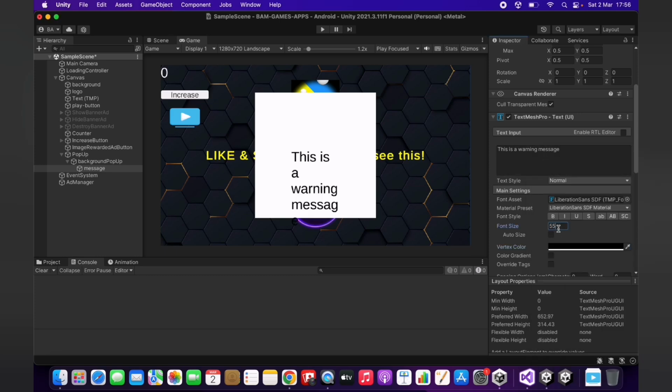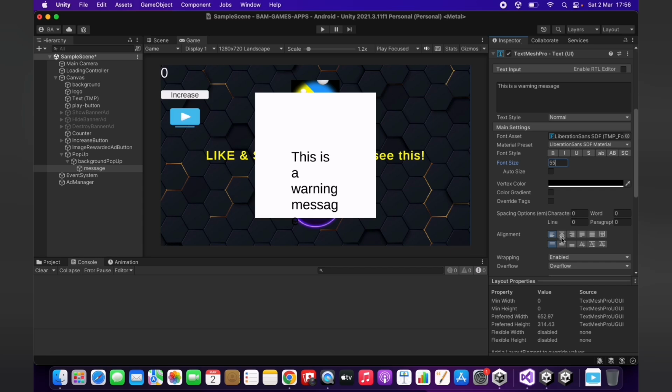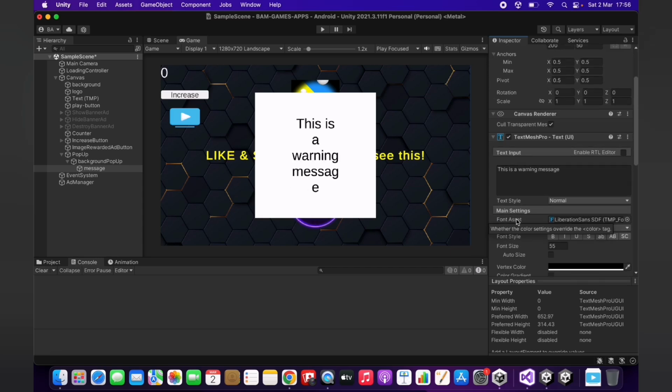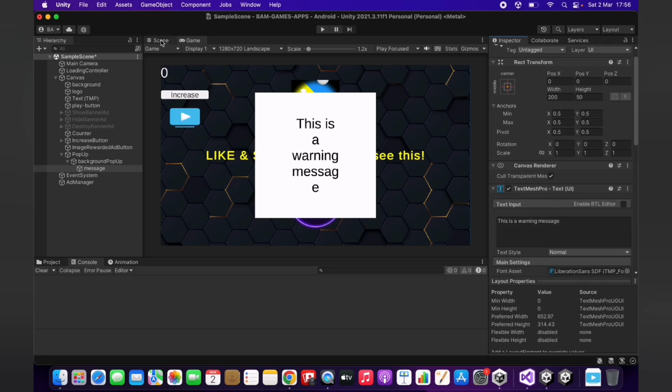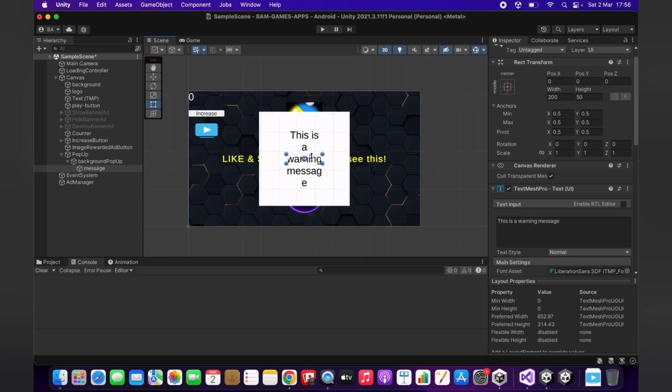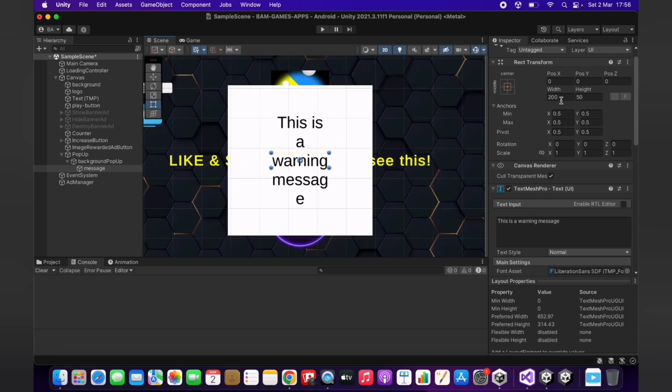I will make it a bit bigger, place it in the middle, and let's reserve a bit more space for this text. Right now we are only reserving this. Let's reserve 400 and 200. Yeah, like this is looking good. Now the text is inside the reserved area.